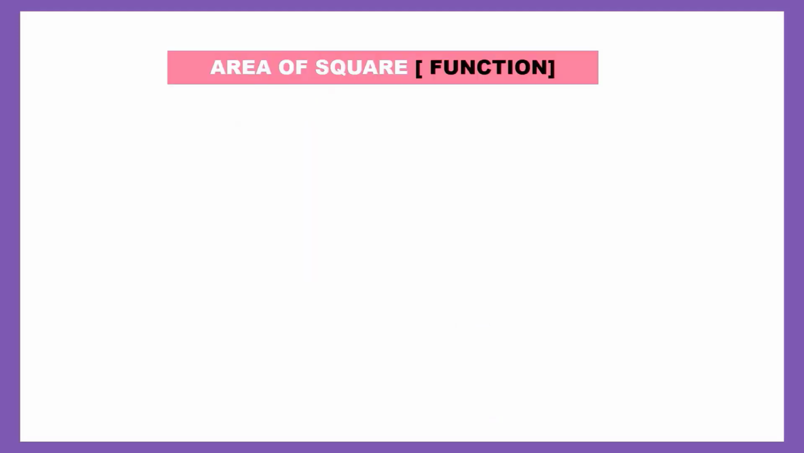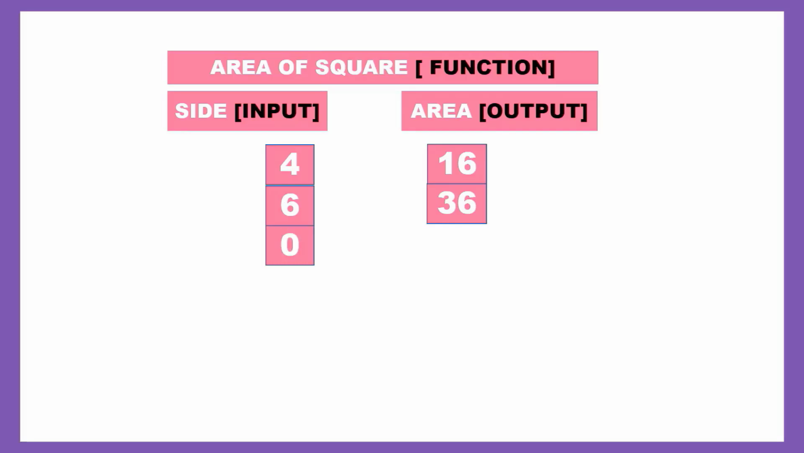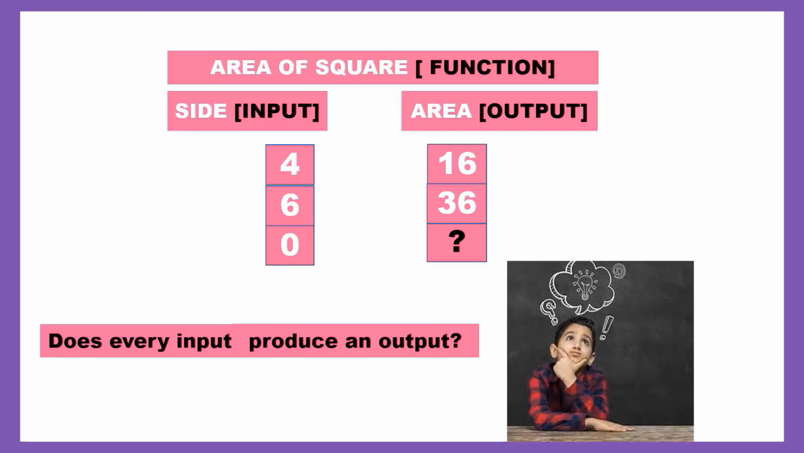Let's consider area of square is our function. Side is input and area is output. When side is 4, area is 16. When side is 6, area is 36. When side is 0, what happens to area? We won't get area since there is no square with side 0. So, does every input produce an output? No, certainly not. Let's see in the next slide.